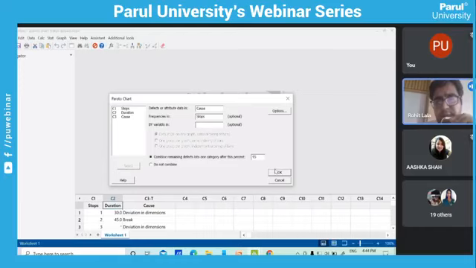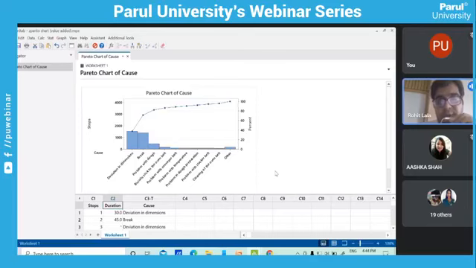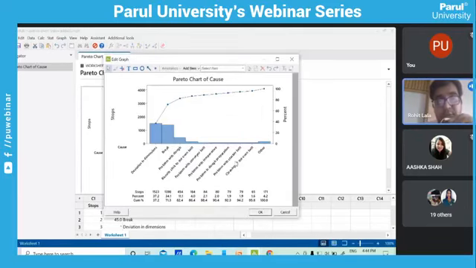When you click OK, see here the problems that you find out. The maximum of the problems are caused by these three reasons only: deviation in dimension of the toast, workers taking more breaks, and problems with dough.